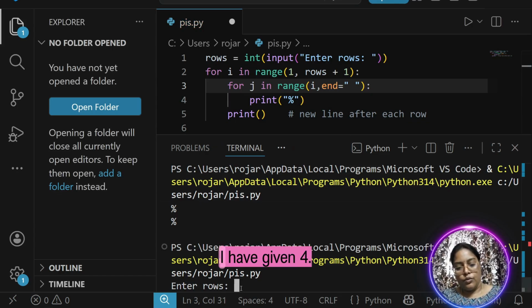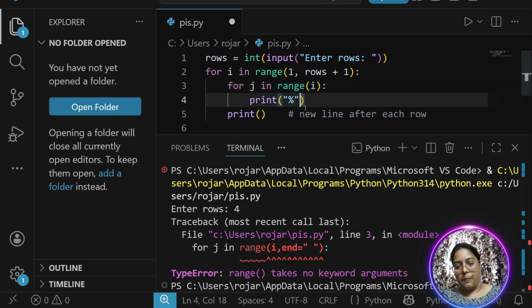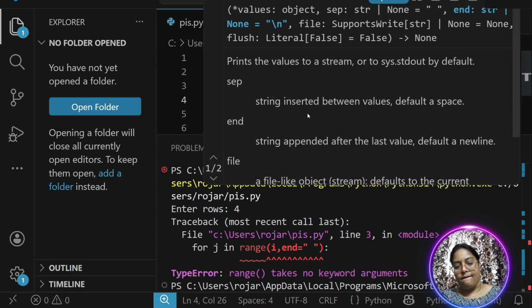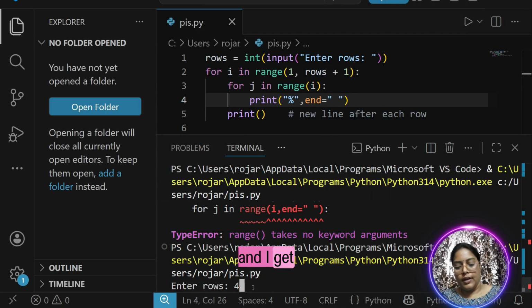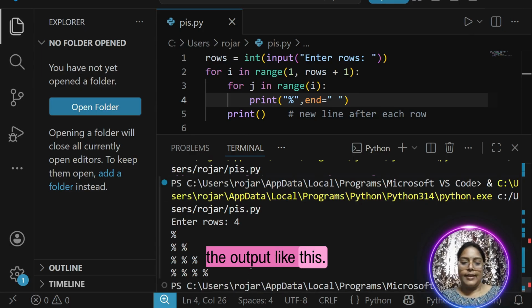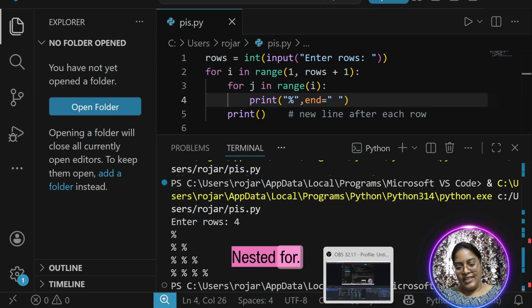Okay, I have given 4 and I get the output like this. Very easy, right? Nested for.